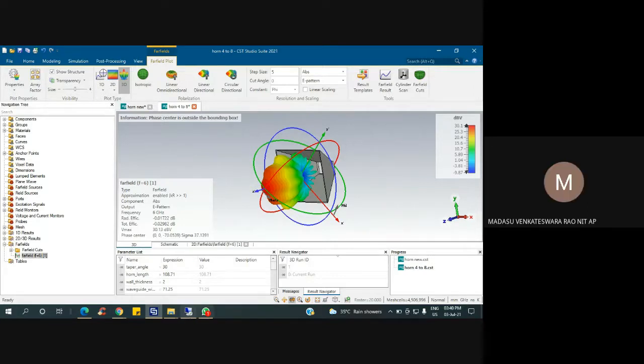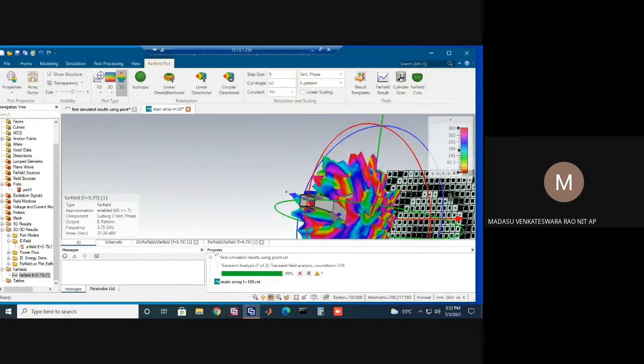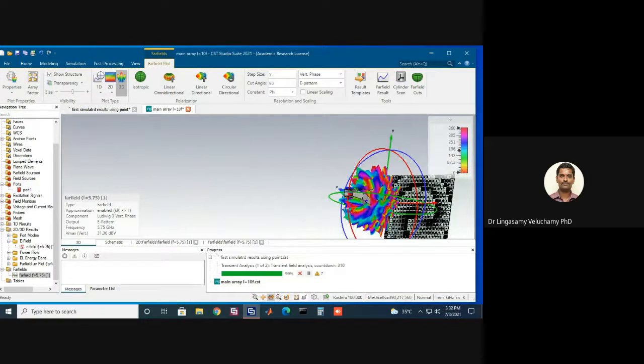Actually, I faced this multi-path problem, sir. I observed there are so many multiple reflected waves. No, don't judge by one simulation. You can just move the horn, I mean the focal distance, away from the reflector or towards the reflector. Then you will come to know the variation of the radiation pattern. While doing that, reduce the mesh size and do it quickly. Once you lock the focal distance, then do the full run simulation, and again you can fine tune a little.